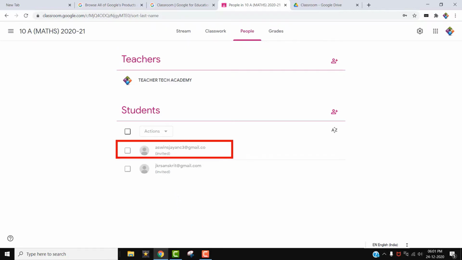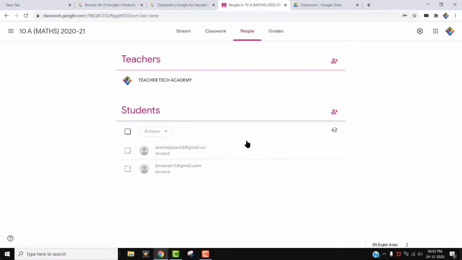Both emails are faded. Why are they faded? It means these children have not accepted yet. When they accept this invitation, it will be activated. This is one method to invite children to join.